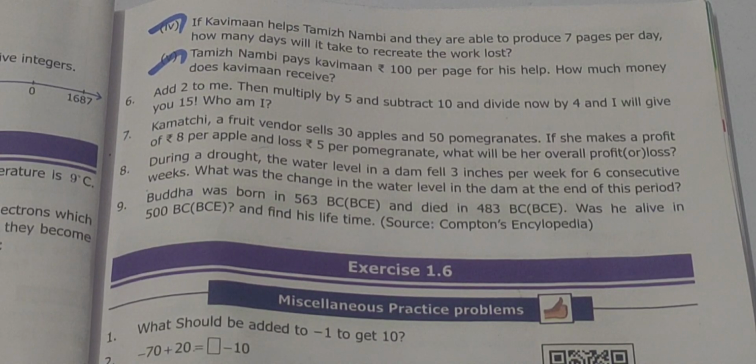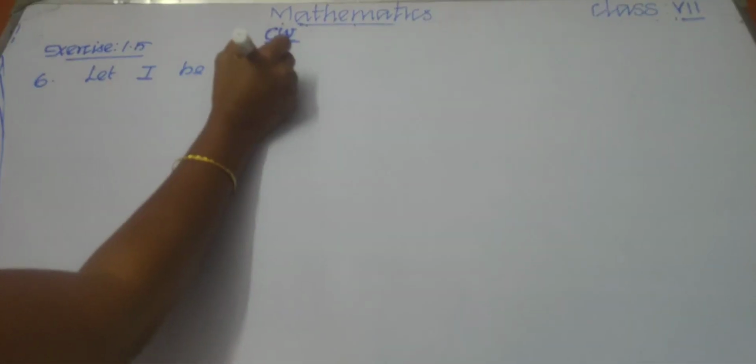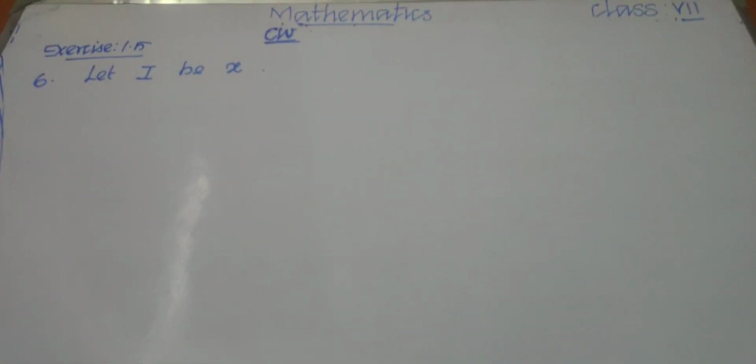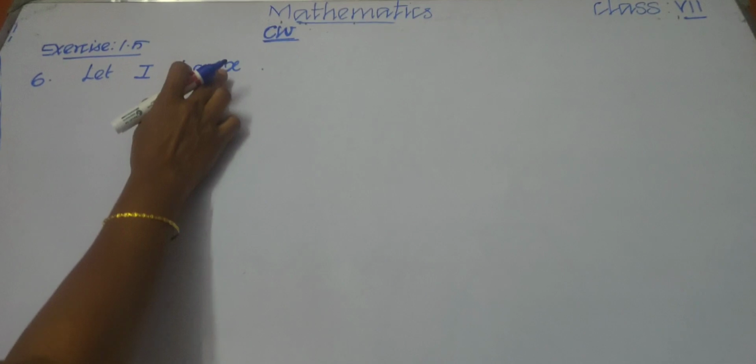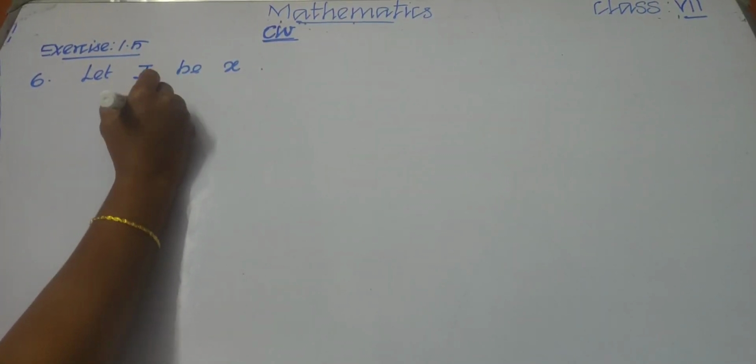So let us write the answer for the sixth one. Children, let us assume that I is x. So let I be x. Read the question: add 2 to me, me that is I is x, so we can write x plus 2.